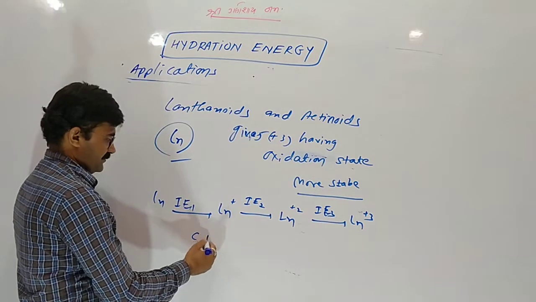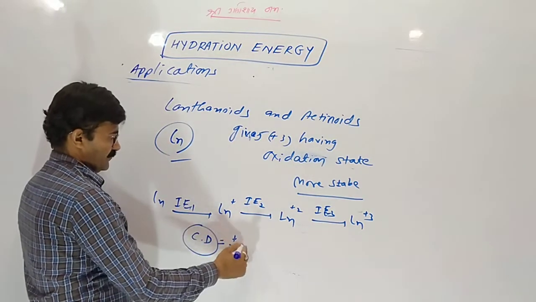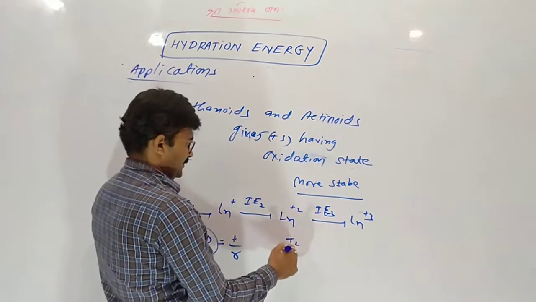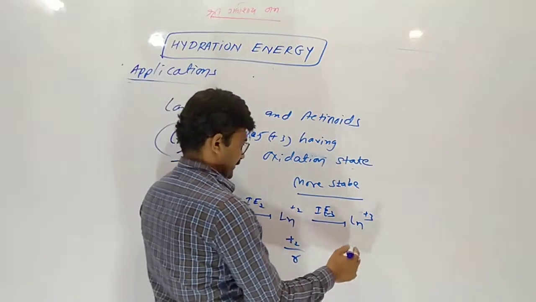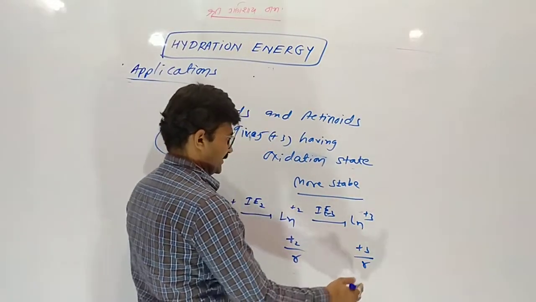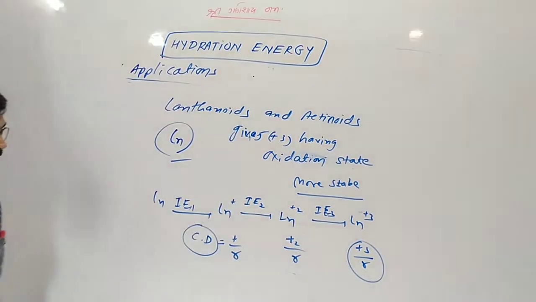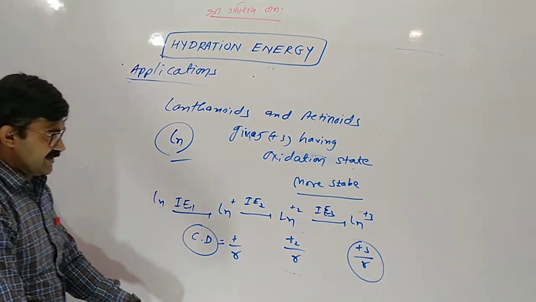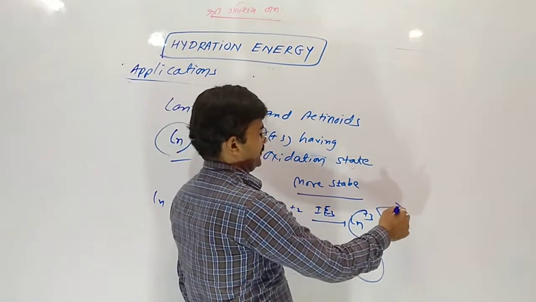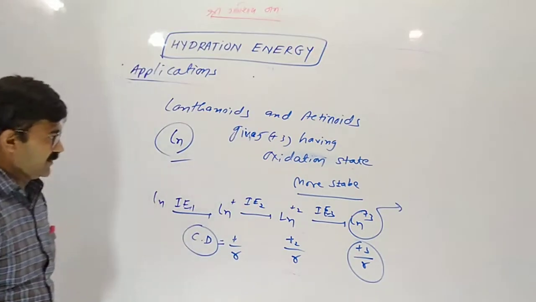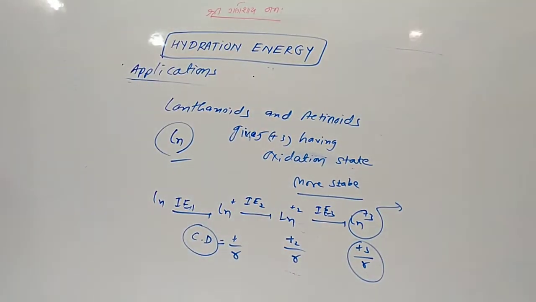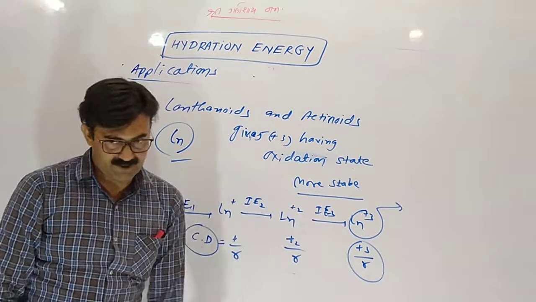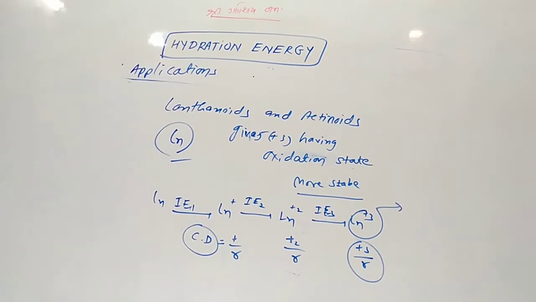But here charge density is +1 upon radius, +2 upon radius and +3 upon radius, which is highest for +3. So it has a great attraction toward water. So lanthanoids and actinoids give a +3 oxidation state, which is dominant, meaning very stable.